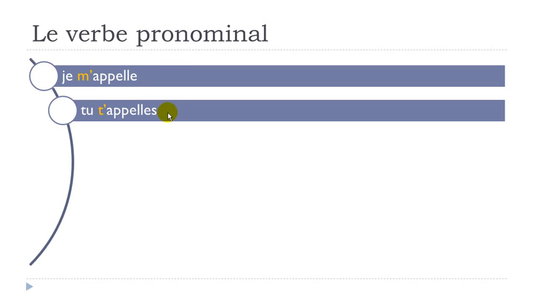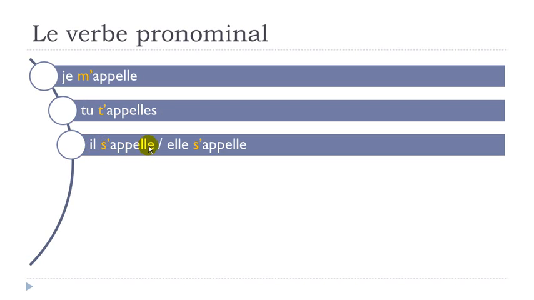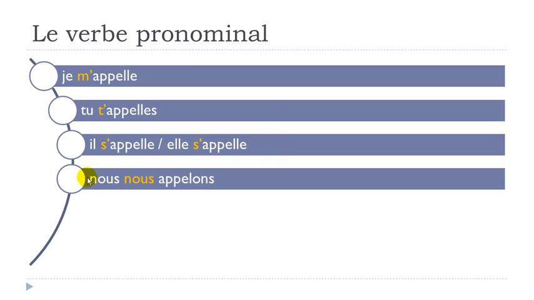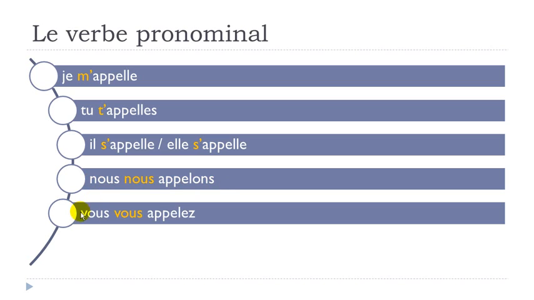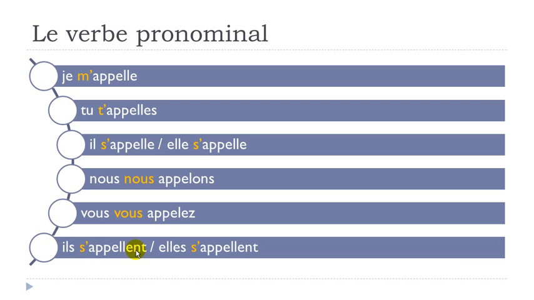Tu t'appelles. Il s'appelle. Elle s'appelle. Nous nous appelons. Okay, so I will make the liaison. Nous nous appelons. Vous vous appelez. Il s'appelle. Elle s'appelle. So if you look carefully here as well, you will have to add this m, t, s, and then nous, vous, s, okay.